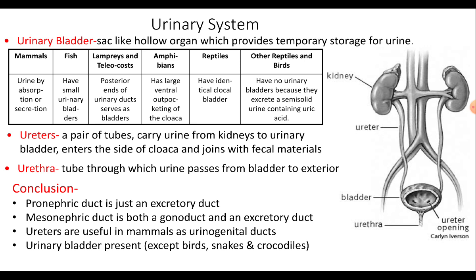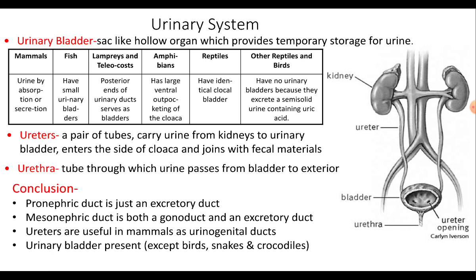Whereas in amphibians, the urinary bladder is derived as a diverticulum from the ventral wall of the cloaca, and it is lined with the endoderm and is called the cloacal bladder, where the urine therefore first passes from the ducts of the kidneys into the cloacal chamber. From there, it is then forced into the bladder for storage.